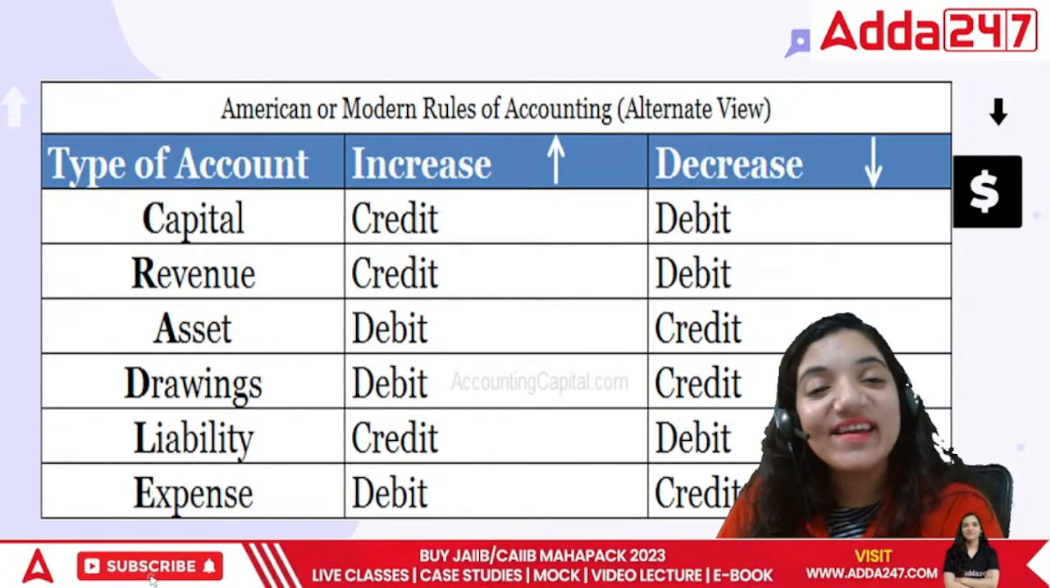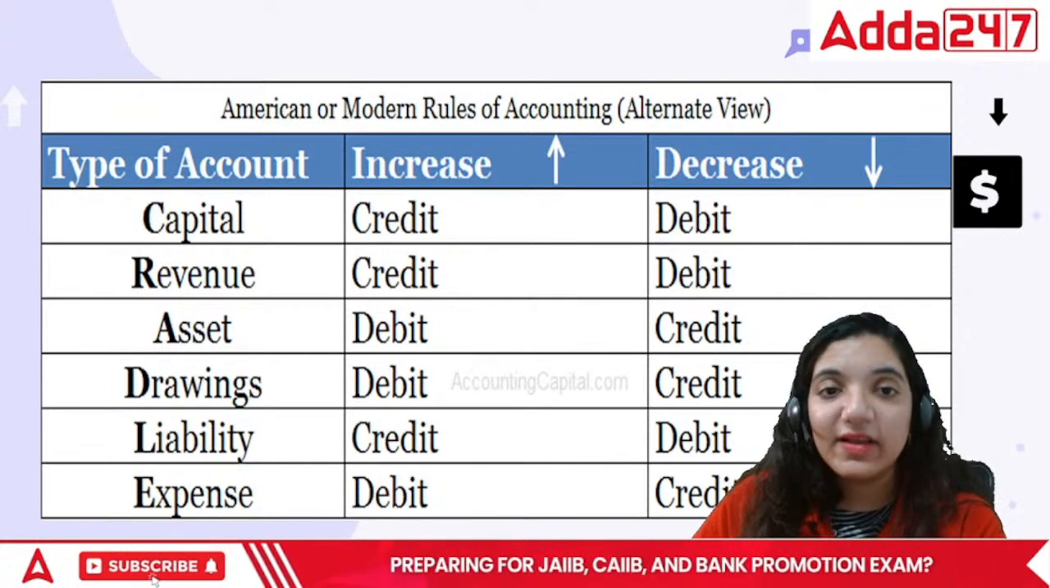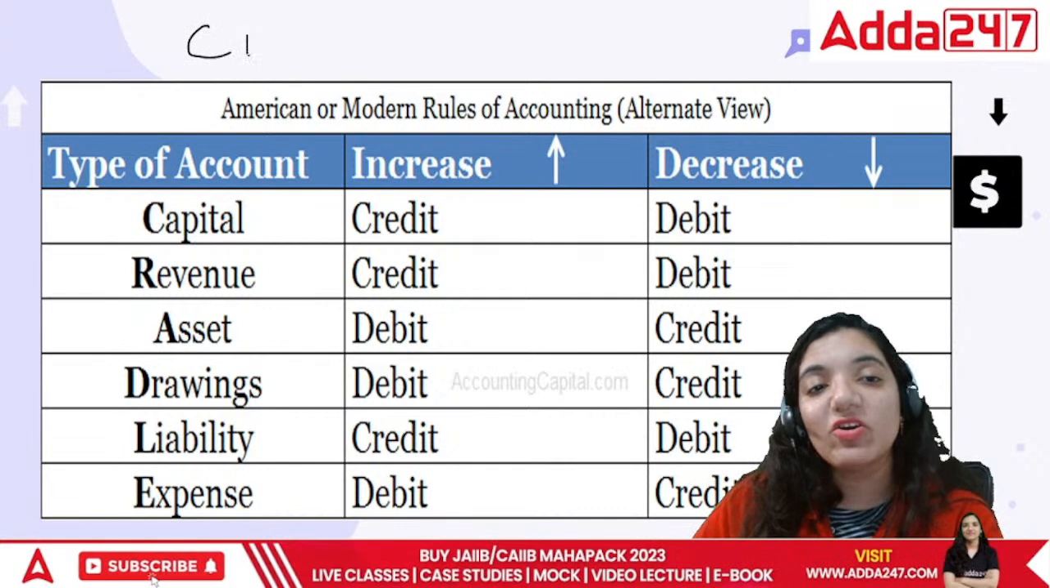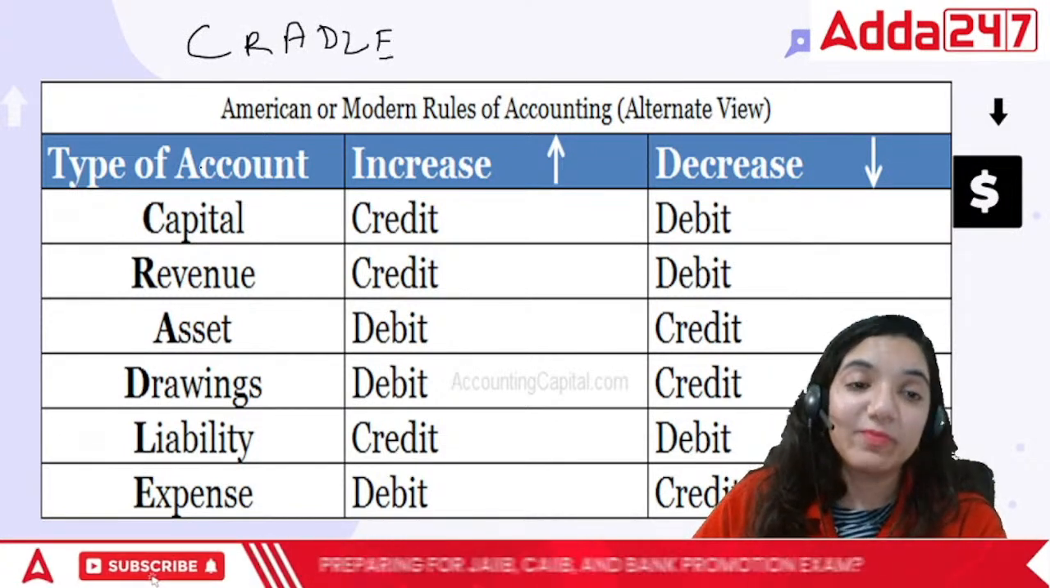So let's understand that when we talk about the different types of accounts, according to American rules of accounting, they believed in certain terminologies. They said there is something called CRADLE. Let's talk about all these topics individually.